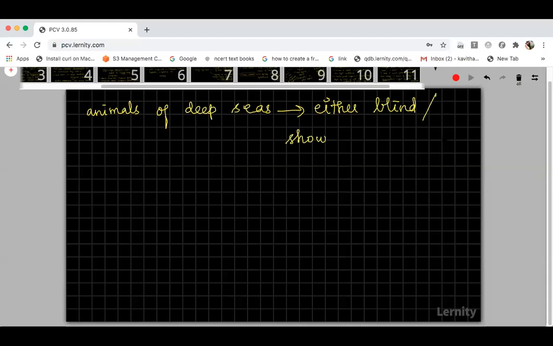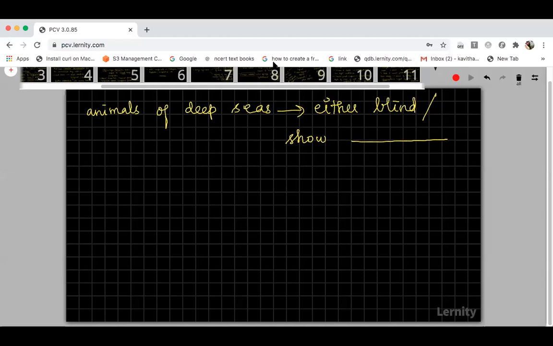One character. Can any of you tell what character they will have? What is the name of the character? You would have studied it. I will give you one example: Noctiluca. Have you studied Noctiluca? Yes, very good. Bioluminescent character. So what do you mean by bioluminescence? The living organisms capable of absorbing and emitting light.